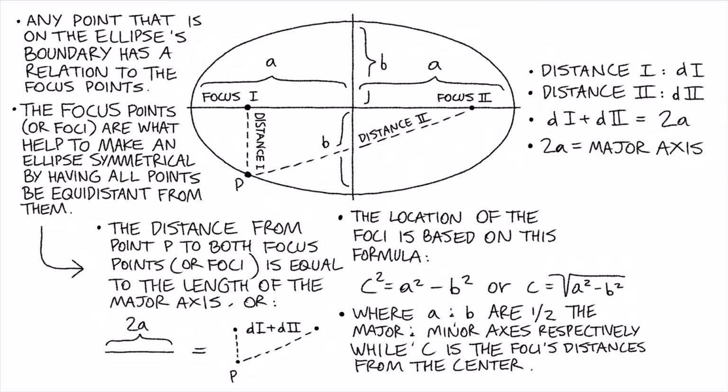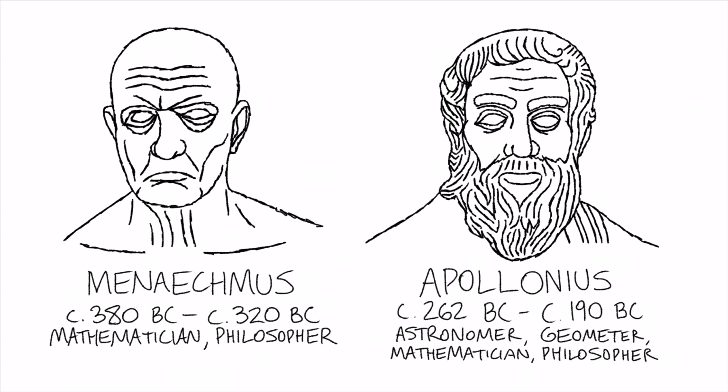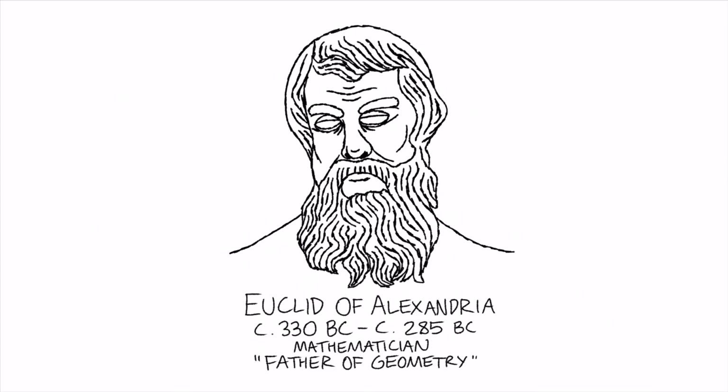The location of the foci is based on the formula c squared equals a squared minus b squared. Now, for those who are learning trigonometry, you will recognize this as being almost like the Pythagorean theorem, but instead of adding a squared and b squared, you are subtracting. Now, we already mentioned Menaechmus and Apollonius, so let's focus instead on Euclid of Alexandria, who was a mathematician and is considered today to be the father of geometry.